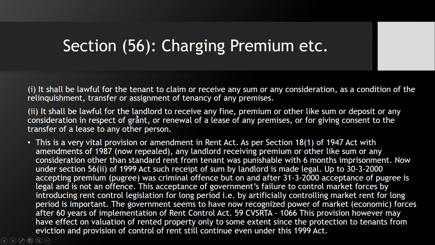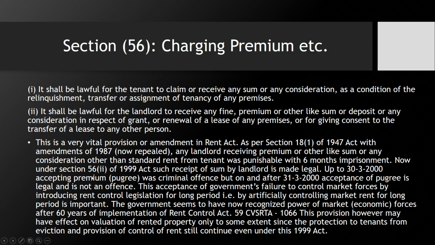So if the landlord is receiving any fine, suppose a tenant creates some nuisance in your premises, you can charge them a fine and you can keep that. You can also charge a premium, or you can charge Pagree according to this point, Section 56(2). Okay, so Pagree is now legal according to this section.